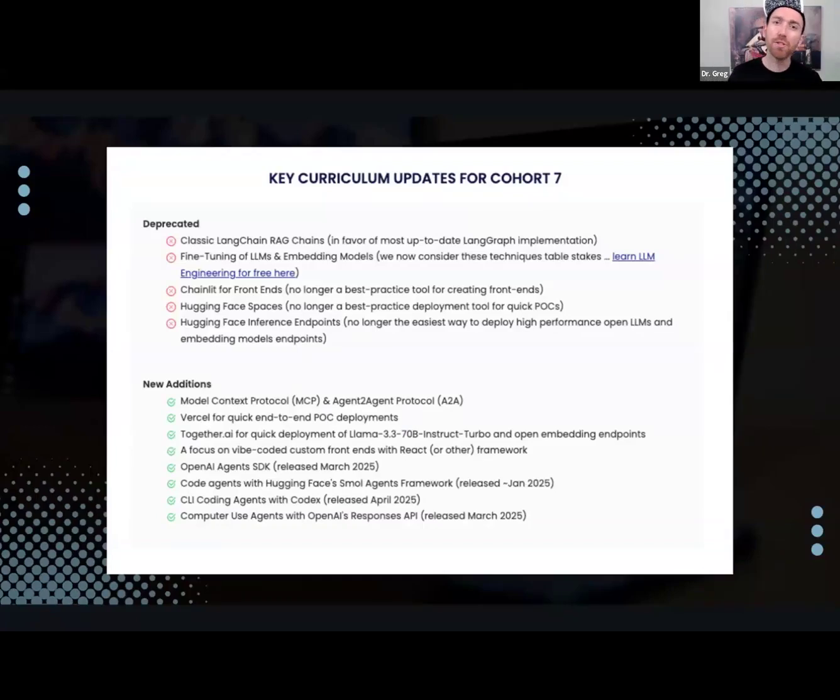They've grown as a community, but some of their products haven't kept up with emerging products like Vercel. The way we leverage inference endpoints in the course is now more matured for 2025, talking about code agents, coding agents, and computer use agents. These are all table stakes today.